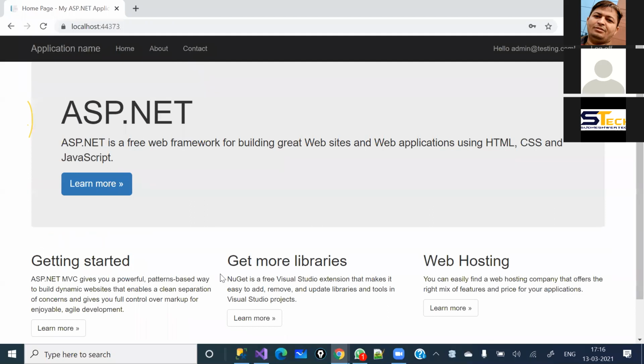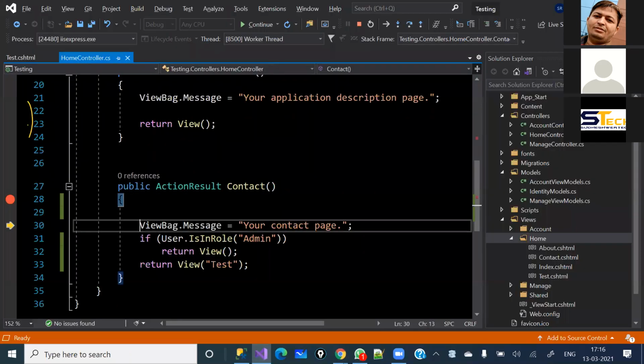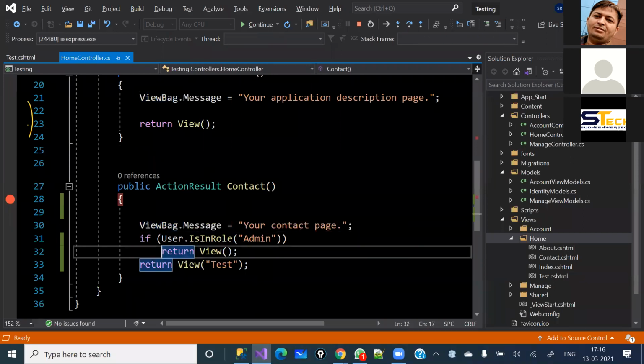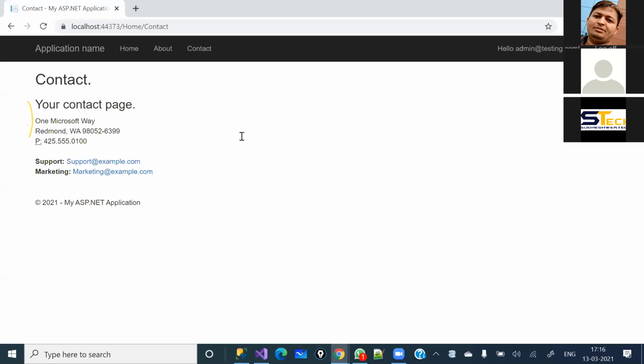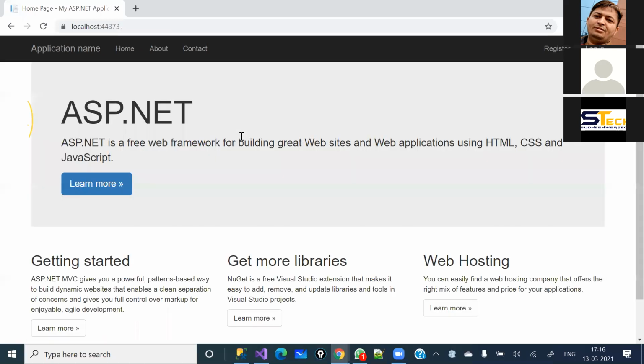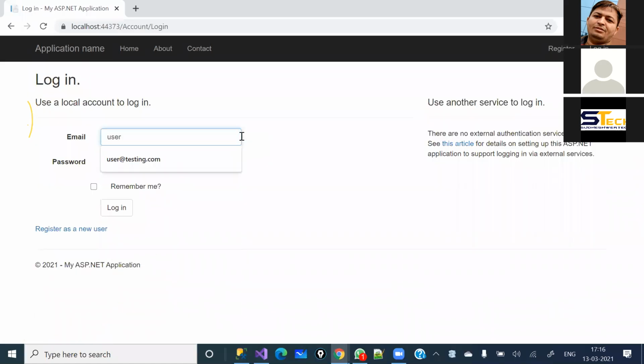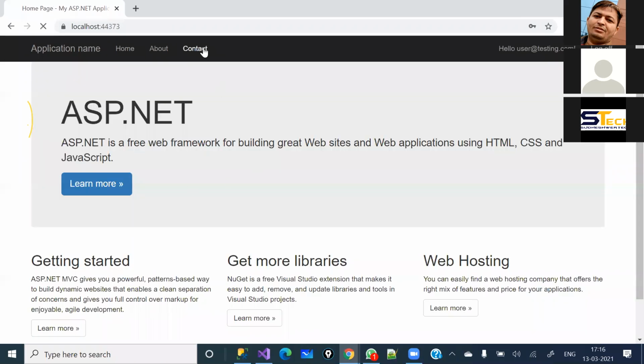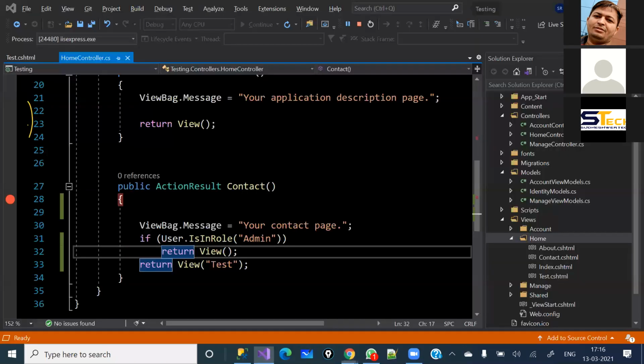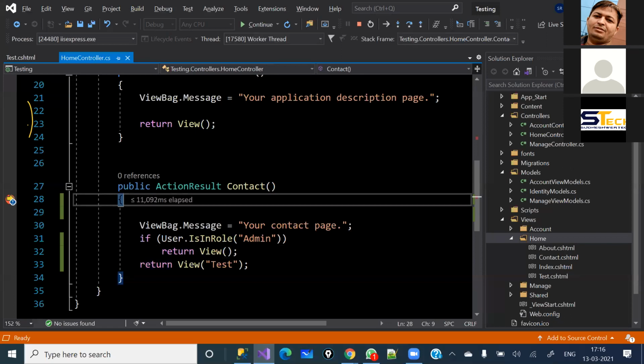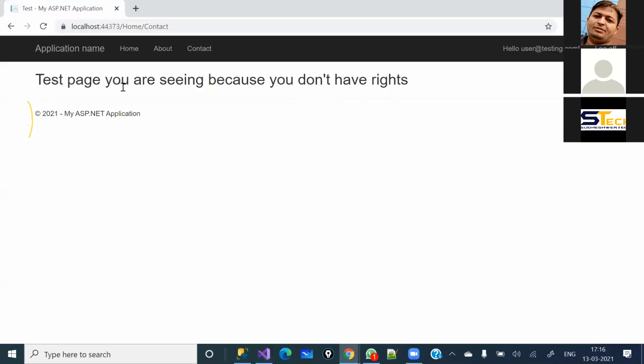See, I have logged in. I'm going to click on contact and see, the request has reached here and it is going to verify. See, it is going to return the view which admin can access. Now I'm going to log off and log in with the user credential which we created, user@123. Click on contact and see, now it is redirecting to this test page. See, the test page says you are seeing this because you don't have rights.